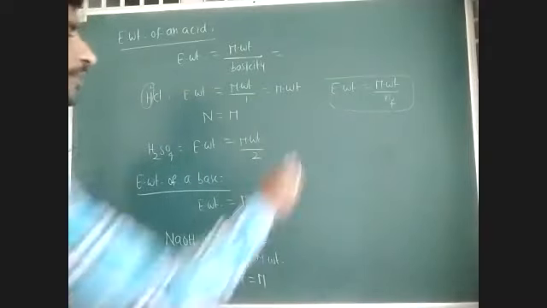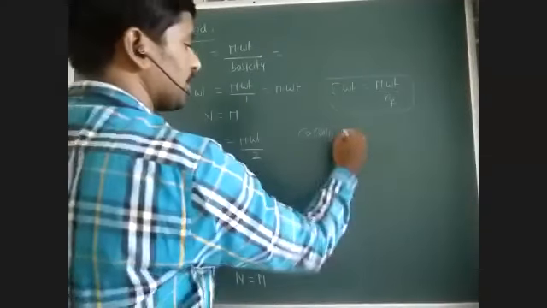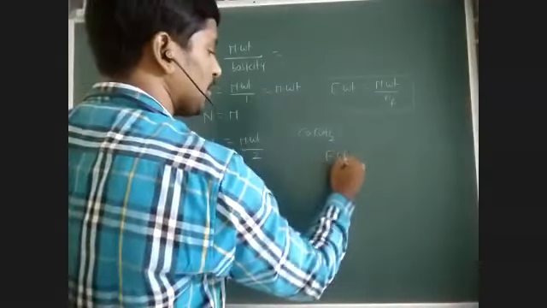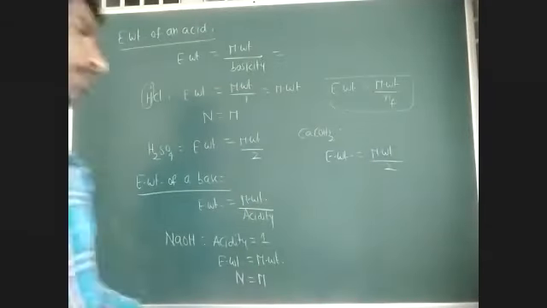For example, if you take calcium hydroxide or magnesium hydroxide, what is the equivalent weight? How many replaceable OH minus ions do we have? Two replaceable OH minus ions. So equivalent weight is equal to molecular weight by 2.